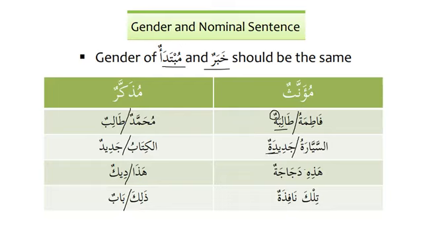Similarly, if you want to say this is a chicken, hadhihi dajajatun, and that is a window, tilka nafidatun, that is a window. So now we can see that dhalika is used for masculine and tilka is used for feminine, for far distance, and hadha is used for masculine and hadhihi is used for feminine, for qareeb, something that is nearby.